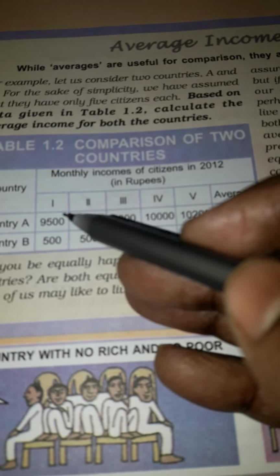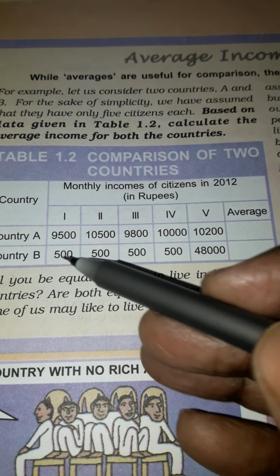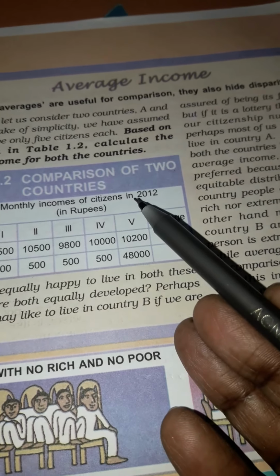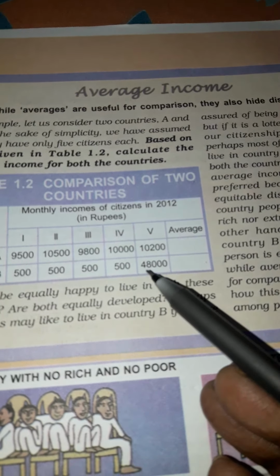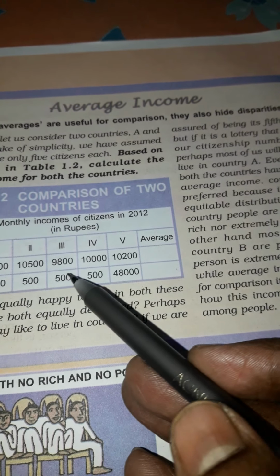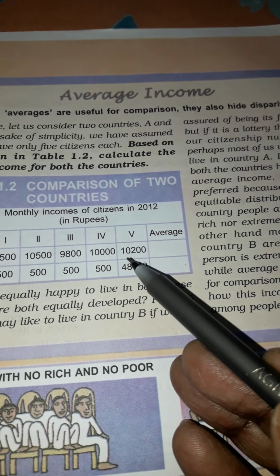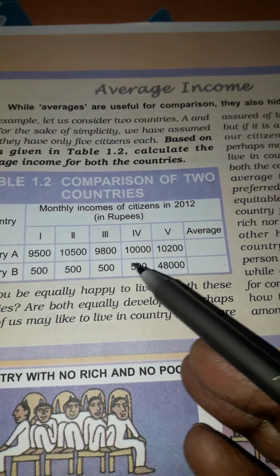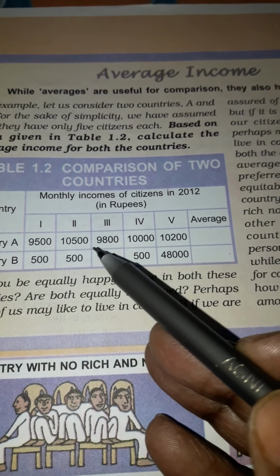We see that country A and country B both have 5 citizens, and the monthly income of the citizens is given here. In country A, the monthly income is equitable, meaning all 5 citizens are earning more or less equal.